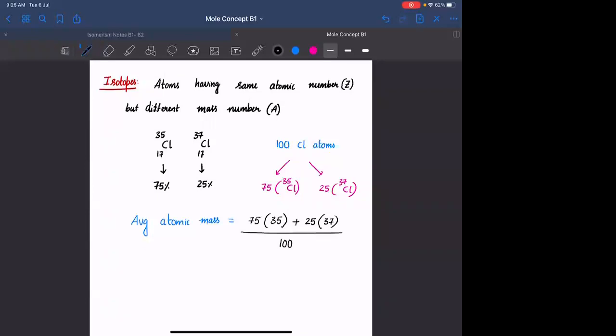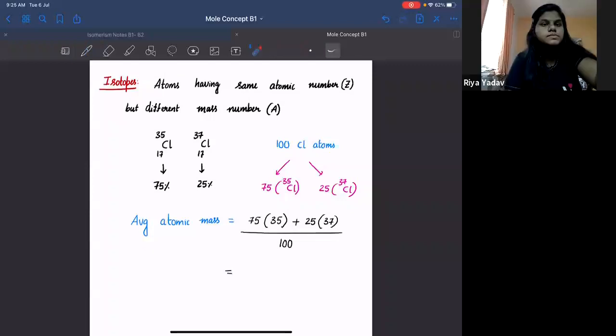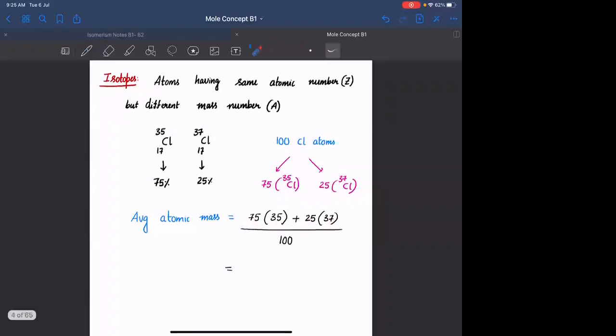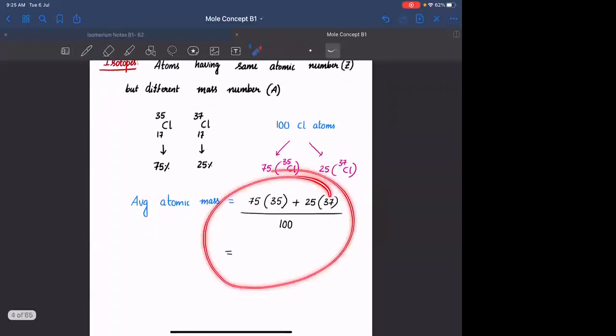This will be the average atomic mass, everyone. What you can do is 35 plus 35 plus 35, so on 75 times, 37 plus 37 plus 37, so on 25 times, which is nothing but 75 into 35 plus 25 into 37. Agreed? Divided by 100. Please calculate the value of this, everyone, right now.